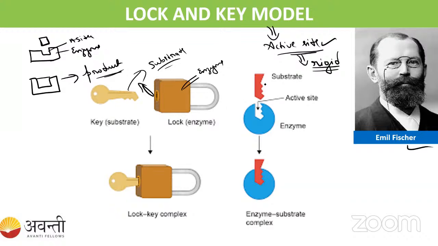So here you can see the structure. The structure is similar here. The active site is specifically made for this substrate only. Then it is going to bind to this, right? It is going to bind to this and convert this into the product, right? So this is what we call the lock and key complex. For a particular lock, there will be a particular key, right?